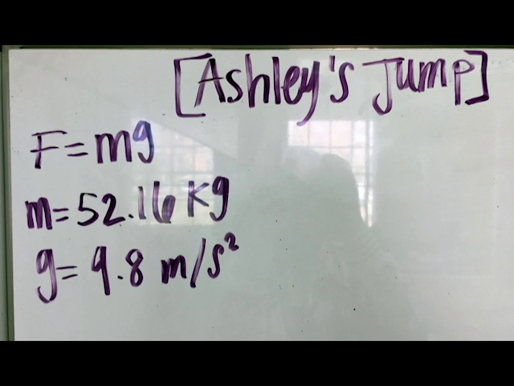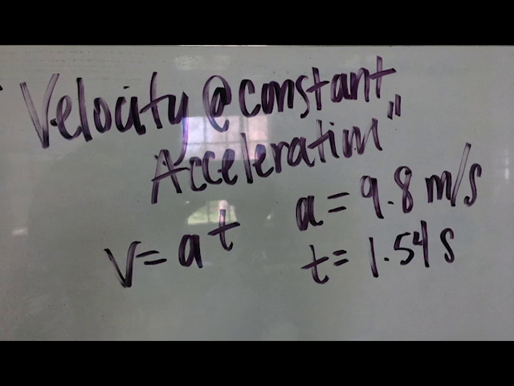So this is Ashley's jump. To find force, you multiply mass times gravity. Ashley's mass was a total of 52.16 kilograms, and the gravity was 9.8 meters per second squared. So now plugging in our known values into our force equation, you multiply 52.16 kilograms times 9.8 meters per second squared, and you get a total of 511.17 newtons.